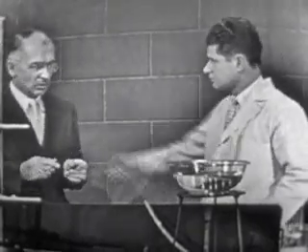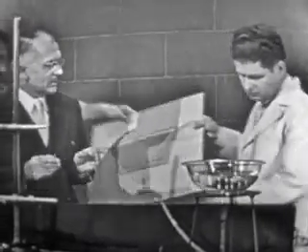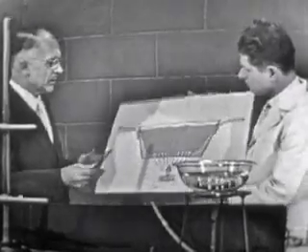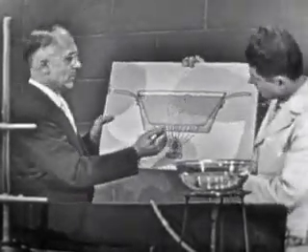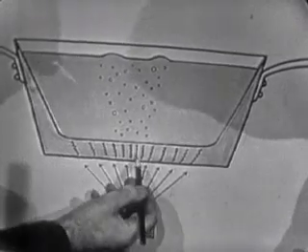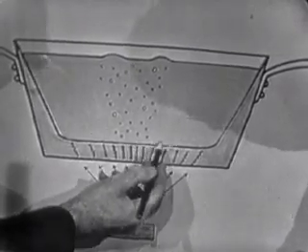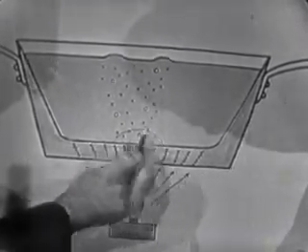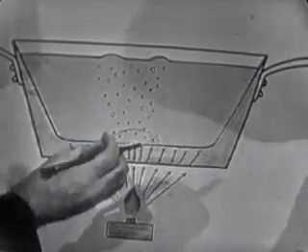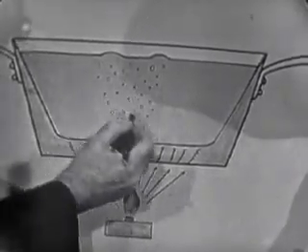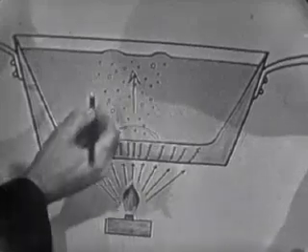Now, convection current is an actual flow of hot water from one place to another. Here we come back to our diagram of the pan, you see, Earl. When the heat is conducted through the bottom of the pan, it heats up the water here in this area, and the hot water has expanded. And it, being lighter now, rises to the top. It goes up here toward the top of the pan.